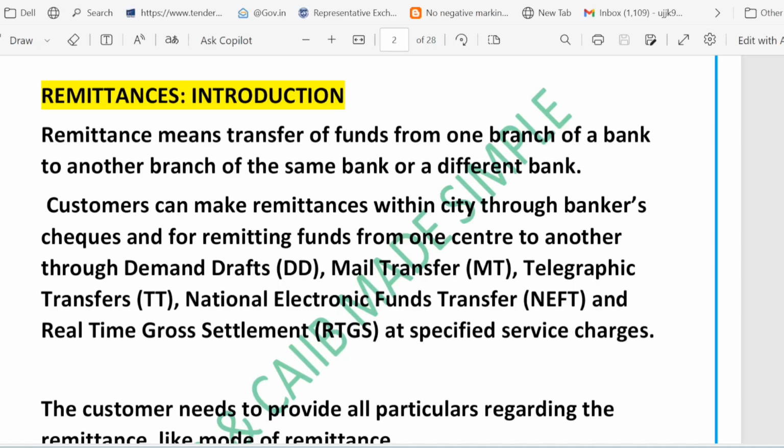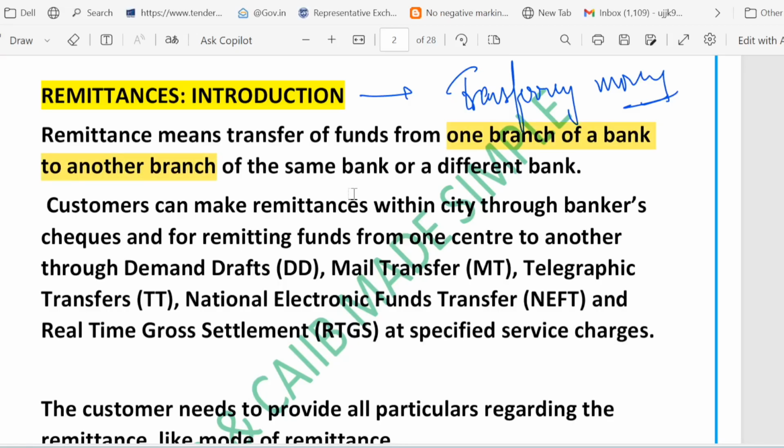So friends, we are going to understand remittance in the simplest way possible. Remittance simply means transferring money, right? Whenever I say remittance, it just means transferring money. This can be from one branch of a bank to another branch of the same bank.